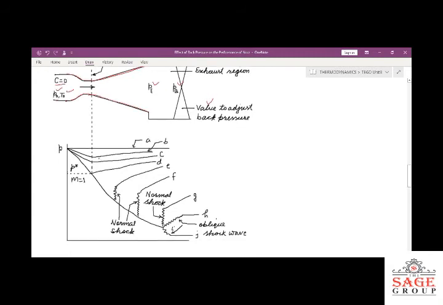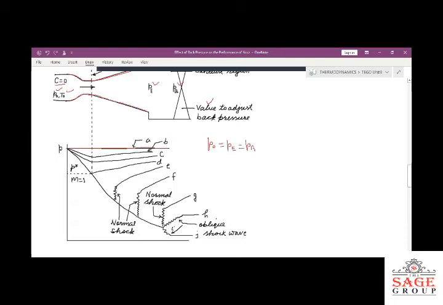You can see this horizontal line. This line indicates there is no change in the pressure; the pressure is the same, it is not varying. It means the stagnation pressure will be equal to the exit pressure PE, and this pressure PE will be equal to the back pressure.